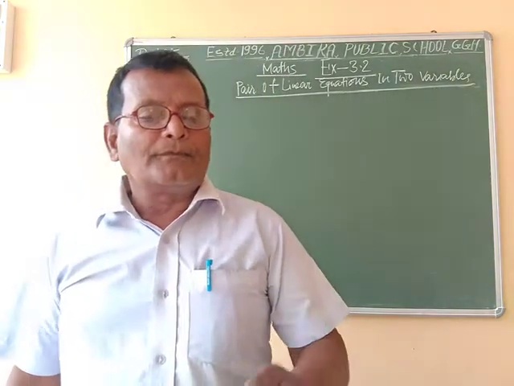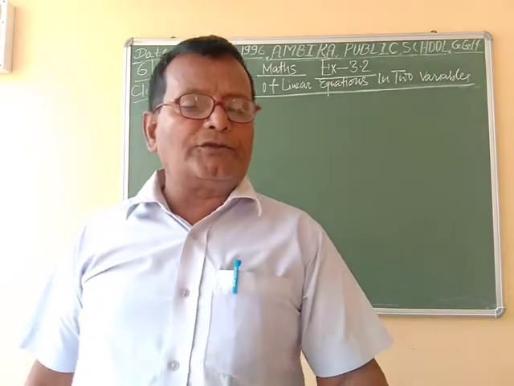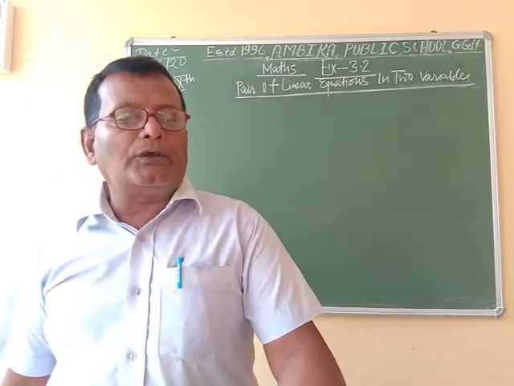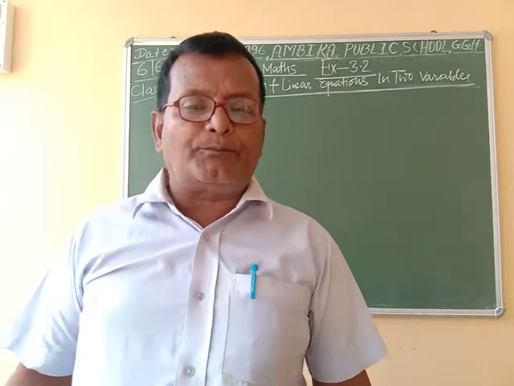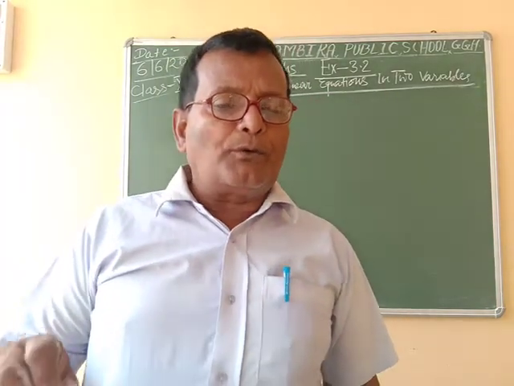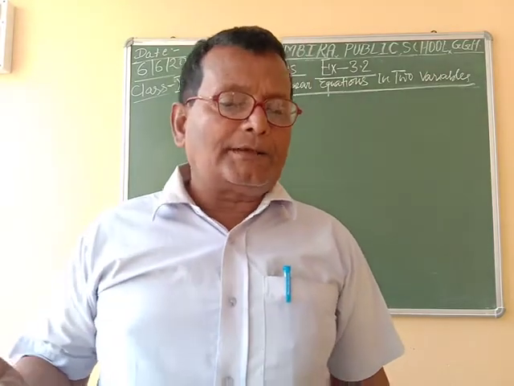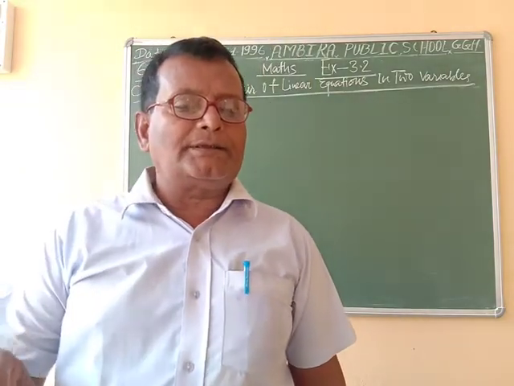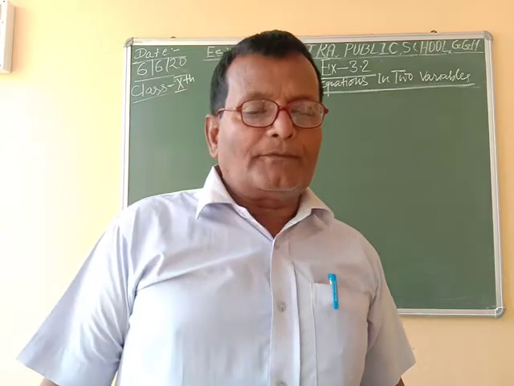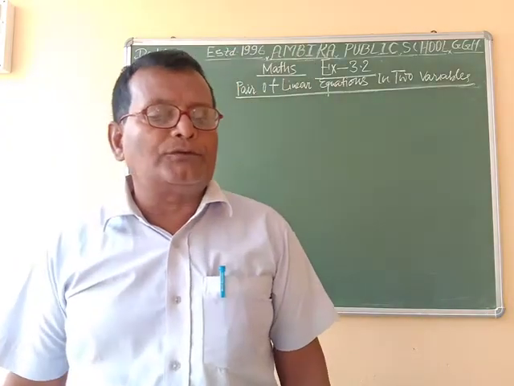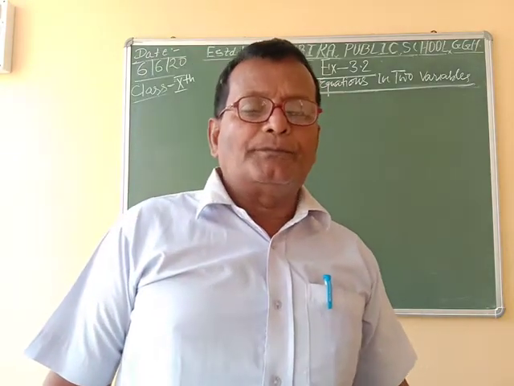Now according to this rule you can solve question number 2 of exercise 3.2. Question number 1 I had solved in the previous class, and in this period I am going to solve question number 2.